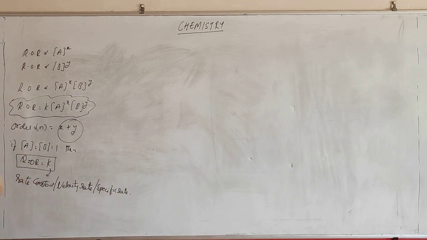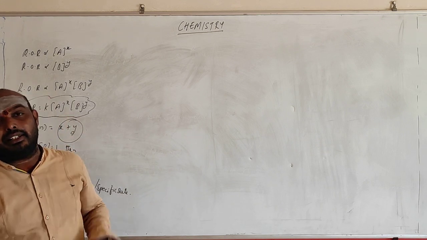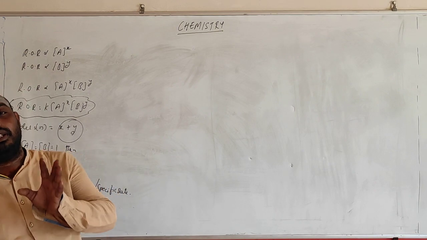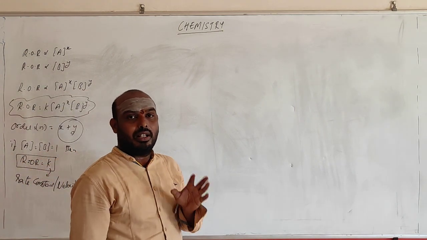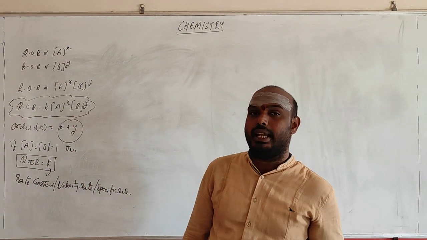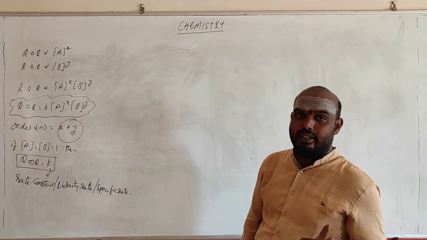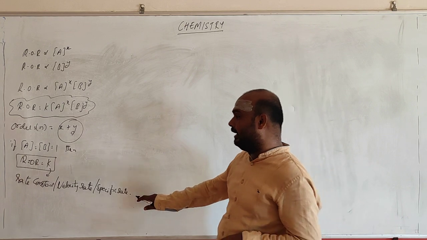The rate constant is defined as the rate of the reaction when all the concentration terms of the reactants are equal to unity. This is what we get from here.